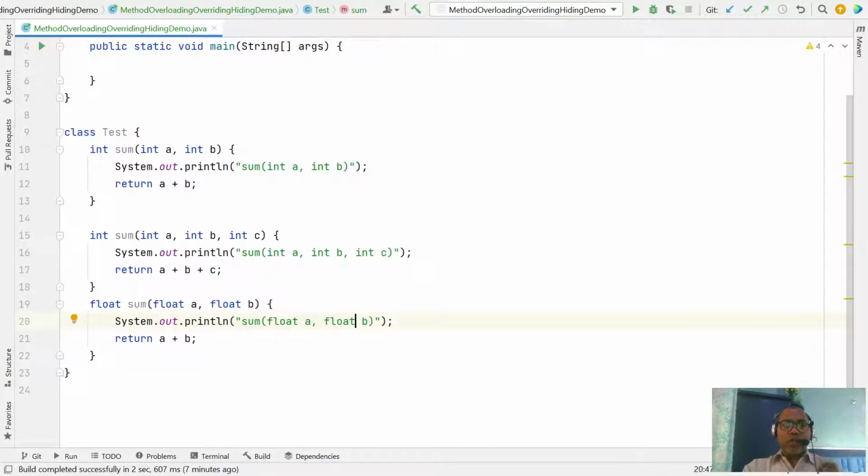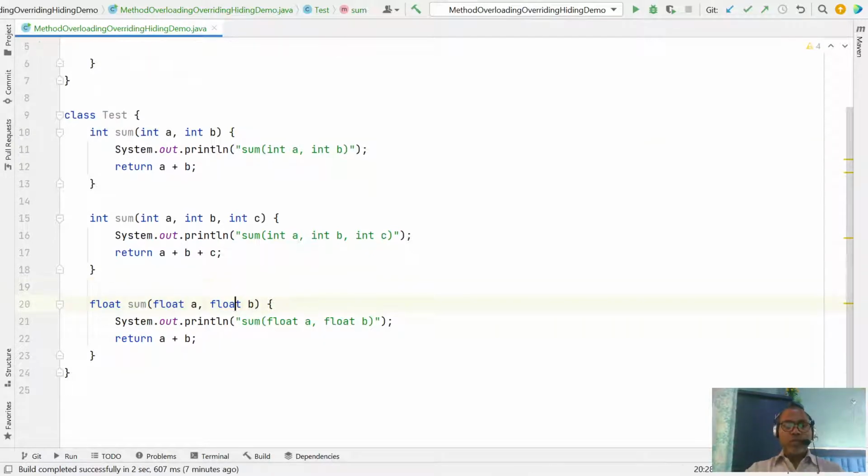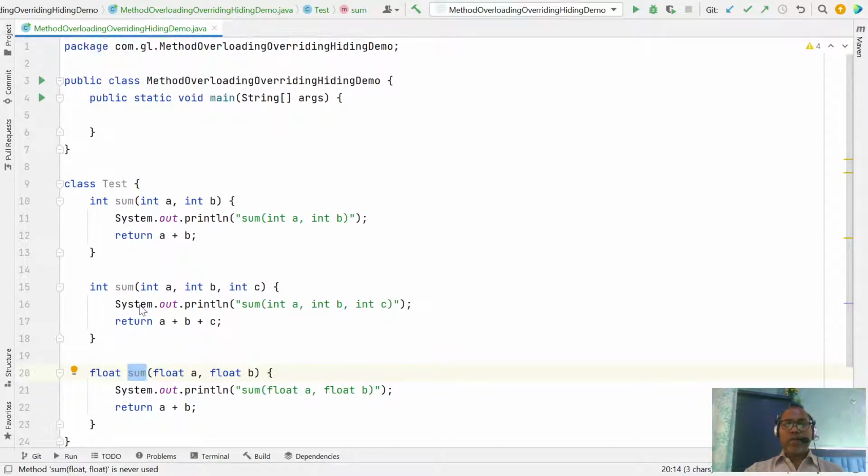That means it is not that if one sum function takes two parameters, another sum function cannot take two parameters. This sum function takes two parameters of integer type. This sum function takes two parameters of float type. So this is known as method overloading. These methods are overloaded, meaning one class has sum functions with different parameter lists.